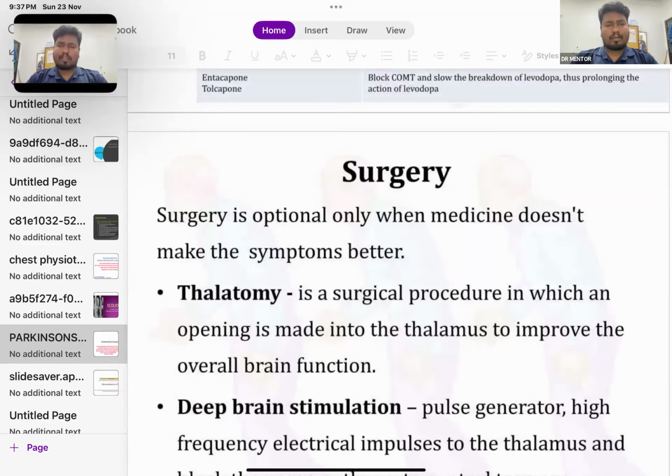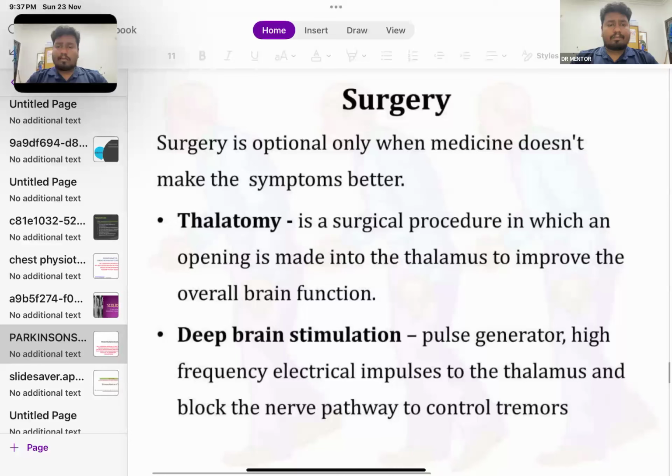Surgical management. Thalamotomy is a surgical procedure in which an opening is made into the thalamus to improve the overall brain function. Deep brain stimulation, using a pulse generator, delivers high frequency electrical impulses to the thalamus and blocks the nerve pathway to control the tremors.